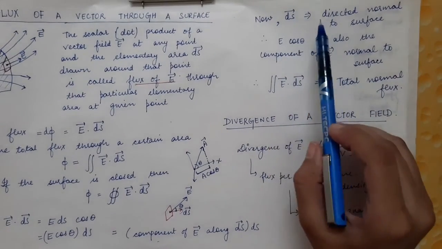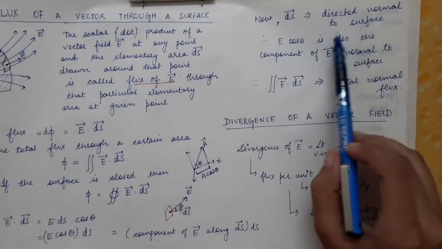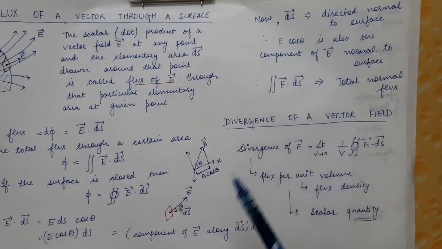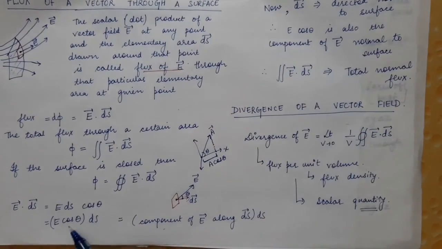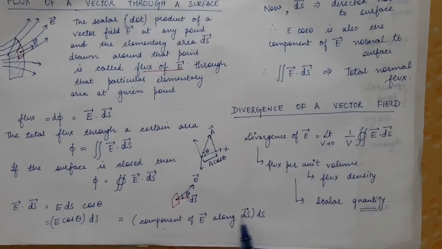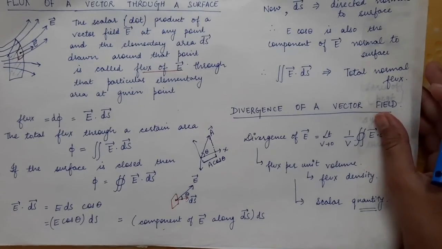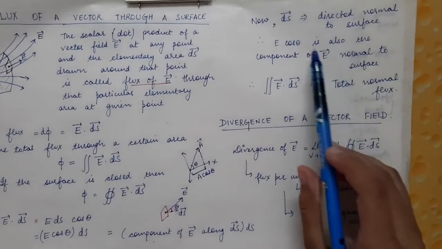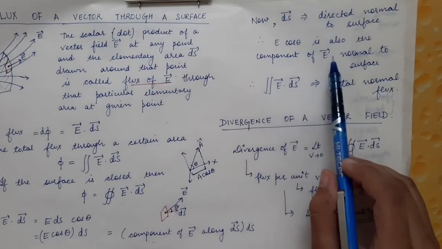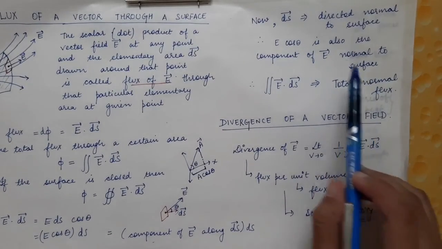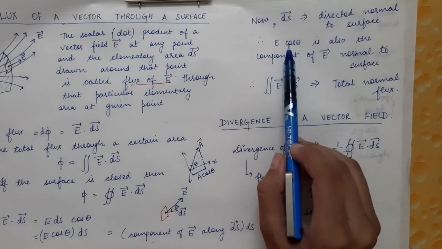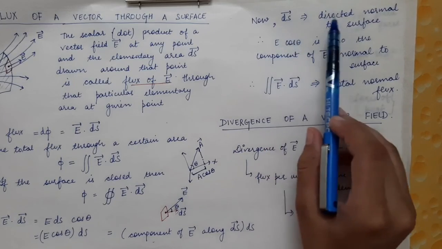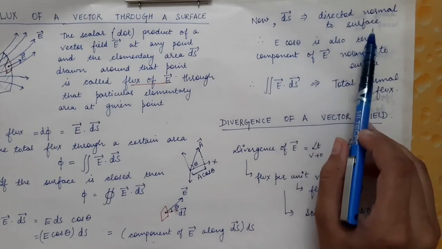Now this ds vector, we have already seen that it is directed normal to the surface. Therefore E cos theta, which is the component of E along ds, will also be normal to the surface. So E cos theta is the component of E normal to the surface, because we have studied that E cos theta is the component of E along ds, and ds is directed perpendicular or normal to the surface.